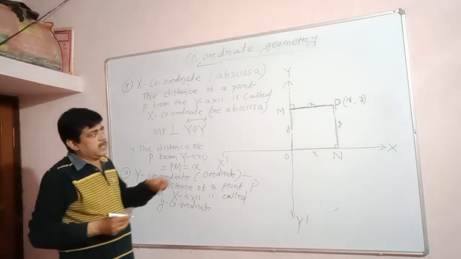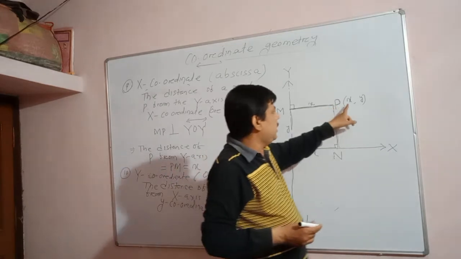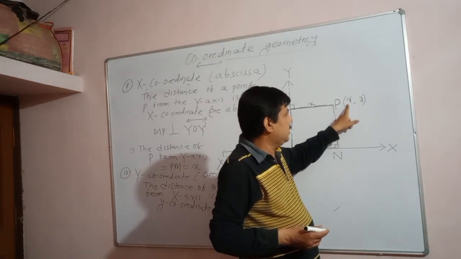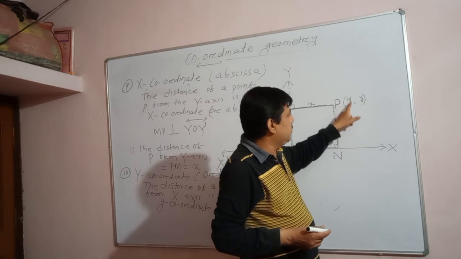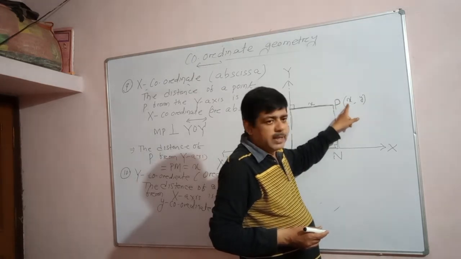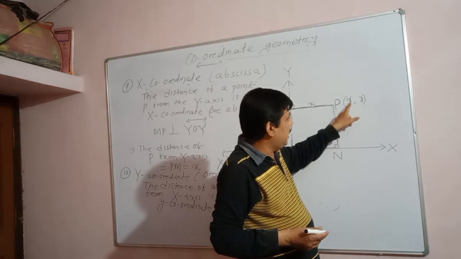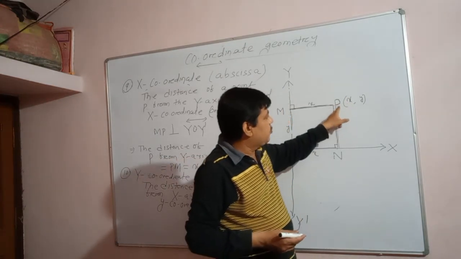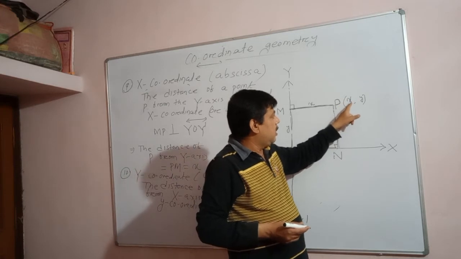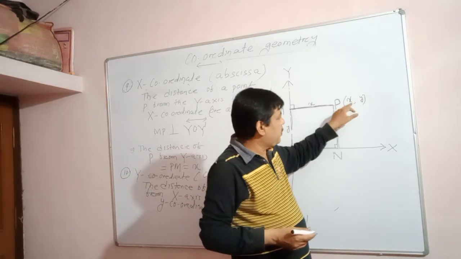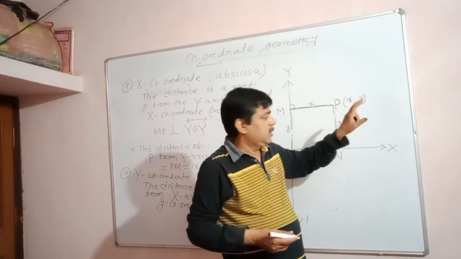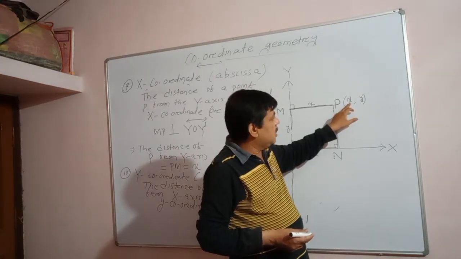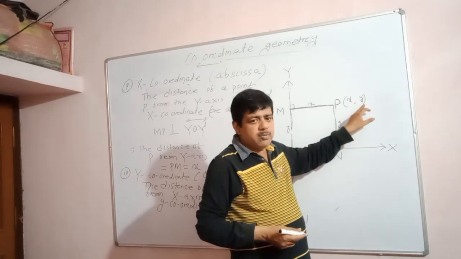So a point is generally represented in this format: x and y, within brackets. The coordinate of a point is determined by (x, y), and the first component x is known as the x component. Every point, the point P, has two parts. The first component is known as the x-coordinate, and the other component is known as the y-coordinate.